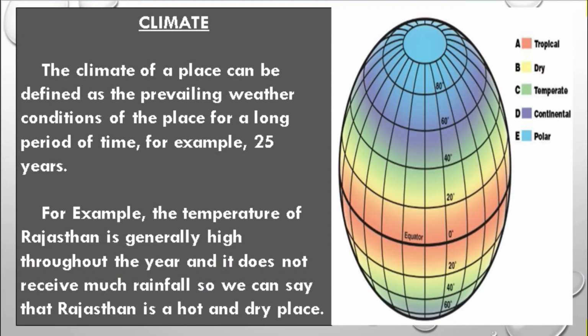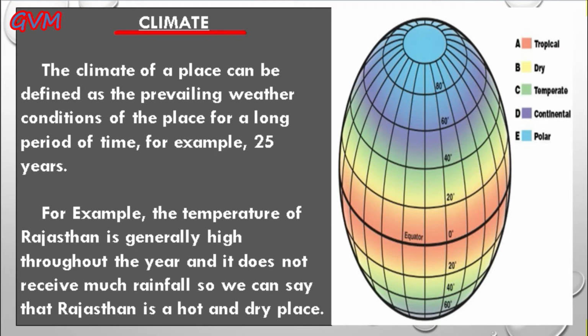Now students, let's understand what climate is and how climate is different from weather. Students, climate is the average measurements of temperature, wind, humidity, snow and rain in a place over the course of time, meaning over a long period of time.